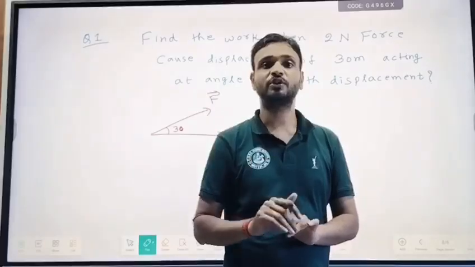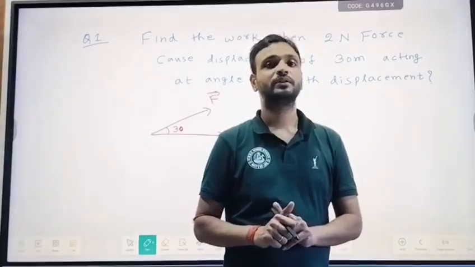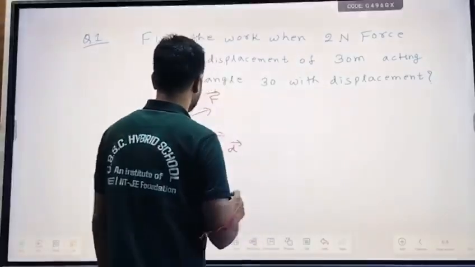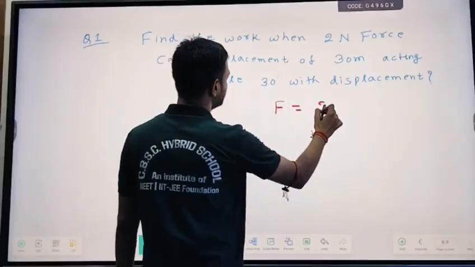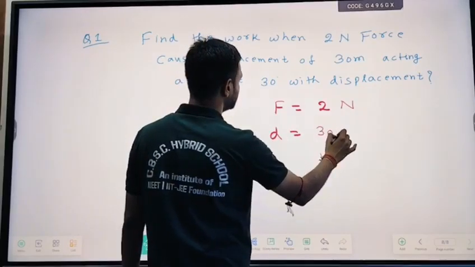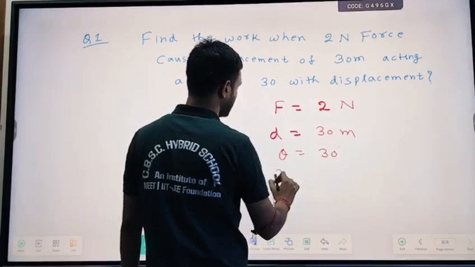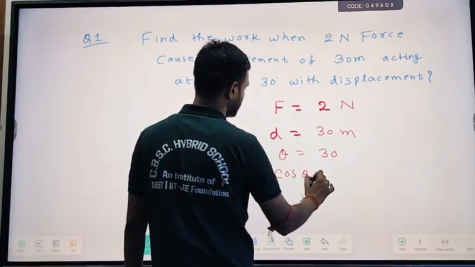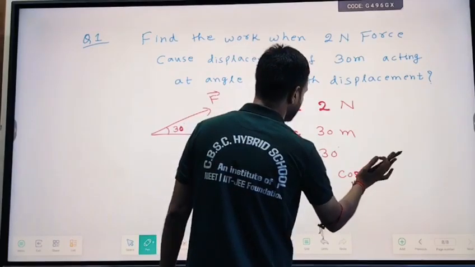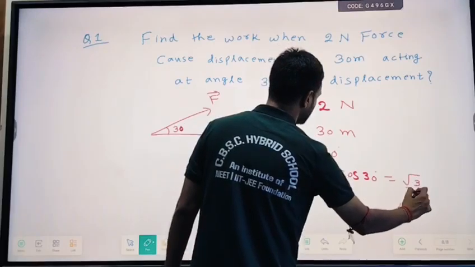The first part of solving a physics problem is to draw a diagram. The second part is to find the values. What is given? F is given here as 2 Newton, displacement is 30 meter, and theta is 30 degree. So we need to find cos theta, which means cos 30 degree, and cos 30 degree means root 3 by 2.